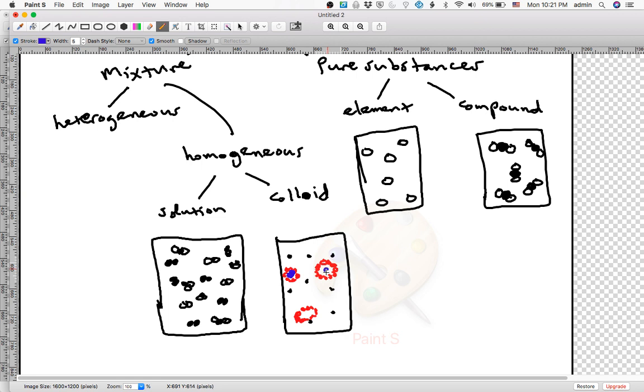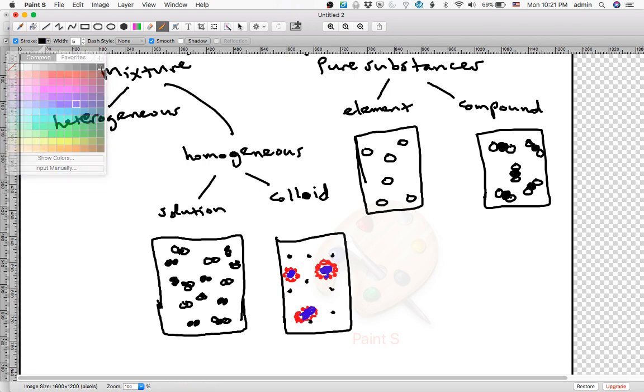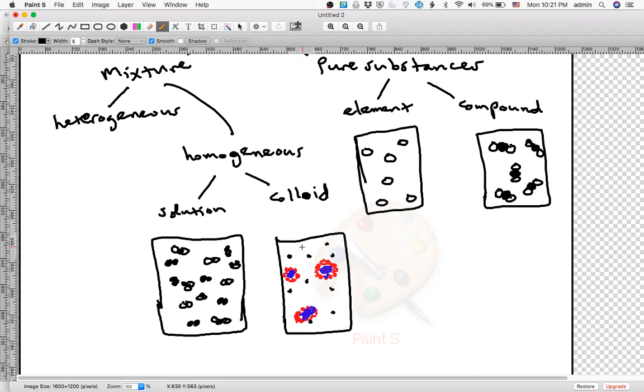So fat molecules, this purple or blue stuff is the fat molecules. So this is milk, protein and fat in clumps. The clumps are so small you can't see them. When you look at a cup of milk, let's say this is water. When you look at a cup of milk, it looks all the same. It looks all white. If it's homogenized milk, then it's all white, and this is just the water.